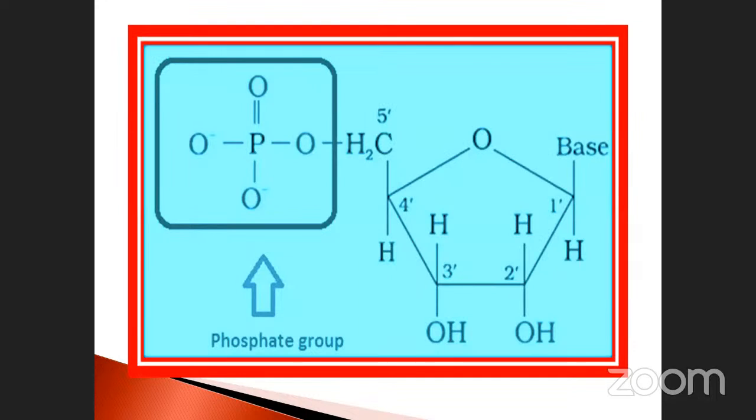So this is the structure. See, the nucleotide structure is there. See, this is a nitrogen base. Okay, the nitrogen base is at the center, followed by the sugar molecule, and also the phosphate. The phosphate molecule is connected with the sugar at the fifth carbon atom. The fourth carbon atom is here, and the fifth carbon atom is united with the phosphate group.